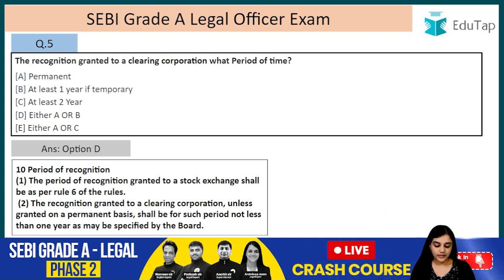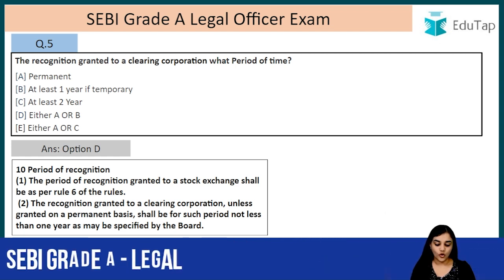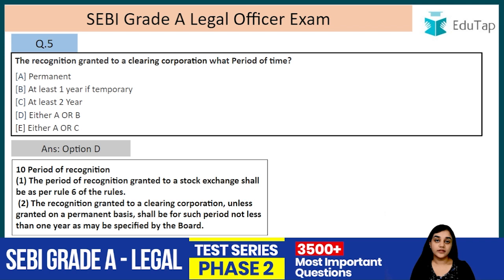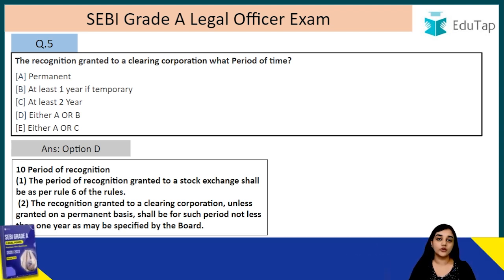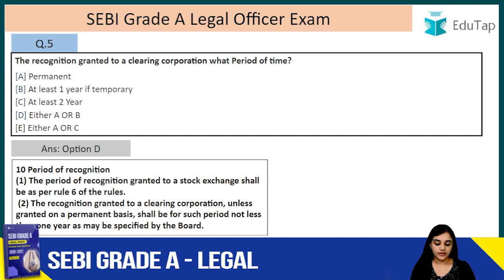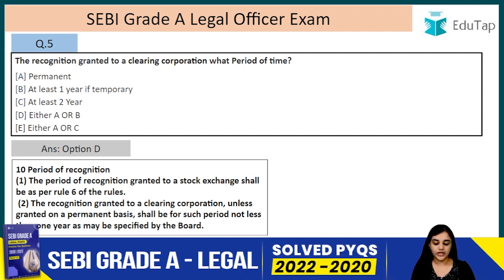The recognition granted to the clearing corporation, unless granted on a permanent basis, shall be for such period not less than 1 year as may be specified by the board. So either it will be on a permanent basis, or if it is not permanent then it cannot be less than 1 year.